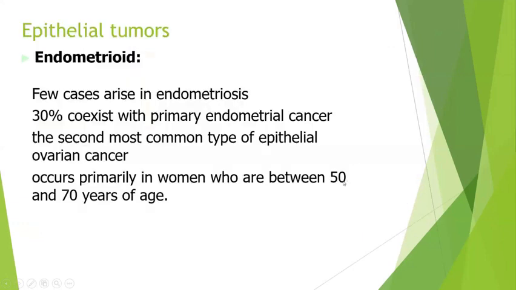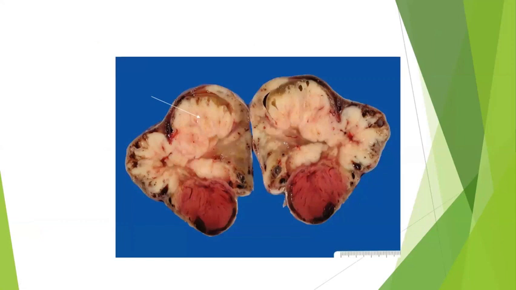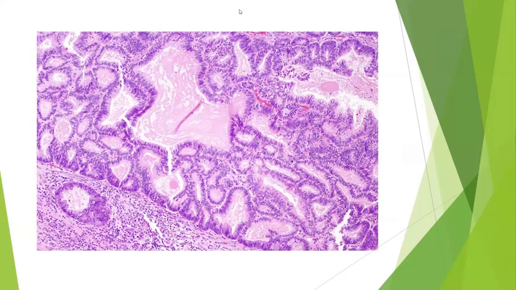Next comes the endometrioid tumor. Endometrioid will be similar to your endometrial carcinoma, which will be present, so it is a gland. One more important thing is that 99% of endometrioid tumors will be fleshy, so they will be solid tumors, and the size will be less than that of the serous and the mucinous. Grossly also we are able to identify the endometrioid tumors. See, these glands look similar to your endometrial glands.